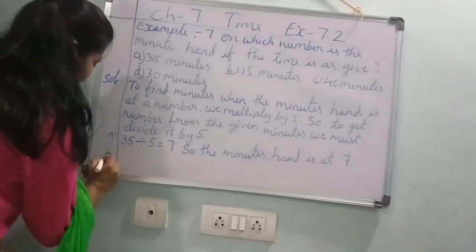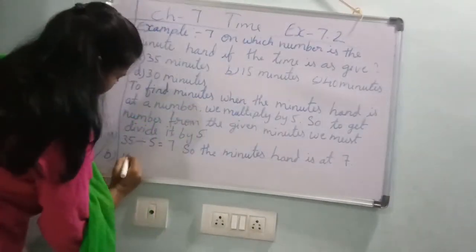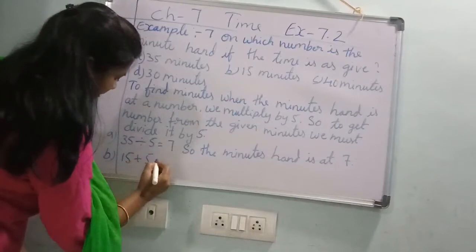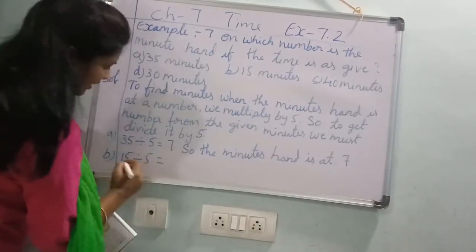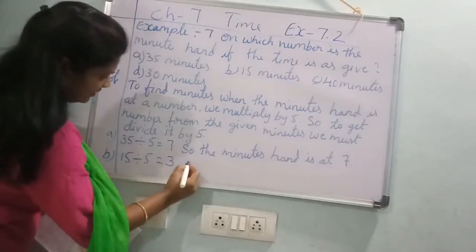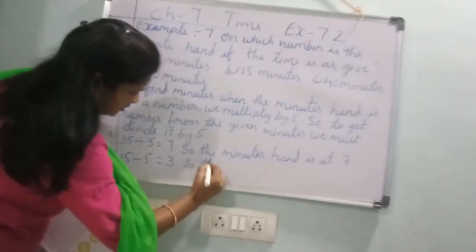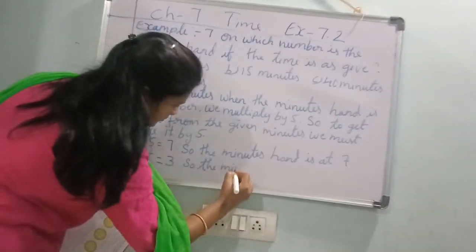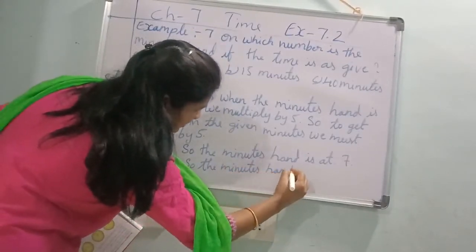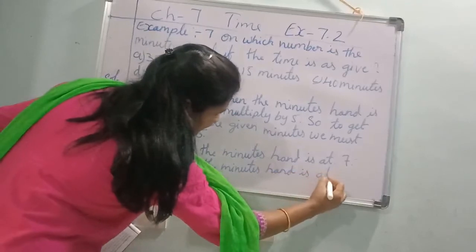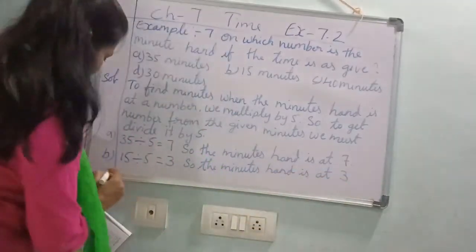Next, B1. 15 divided by 5. 5 threes are 15. So, the minute hand is at 3.